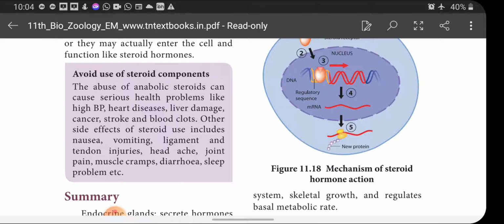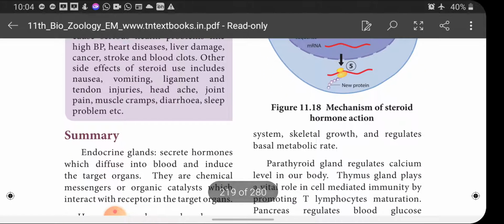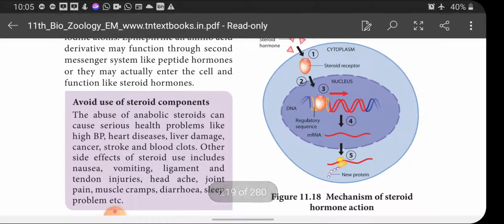The abuse of anabolic steroids can cause serious health problems like high BP, heart diseases, liver damage, cancer, stroke and blood clots. Other side effects also can be caused by steroids, which include nausea, vomiting, ligament and tendon injuries, headache, joint pain, muscle cramps, diarrhea, sleep problems, etc. So it is not advisable to take steroid components often, as it causes problems in our body. Mechanism of steroid action is given in the figure.